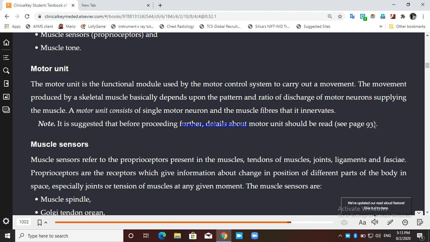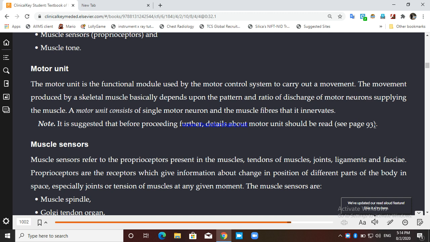The collection of all those motor units for a particular muscle is known as the motor neuron pool. So when more and more motor units are recruited, more tension is developed, more strength in the contraction is developed.